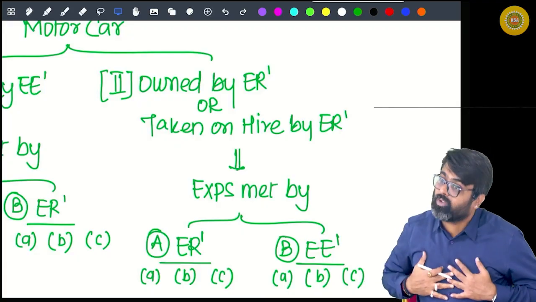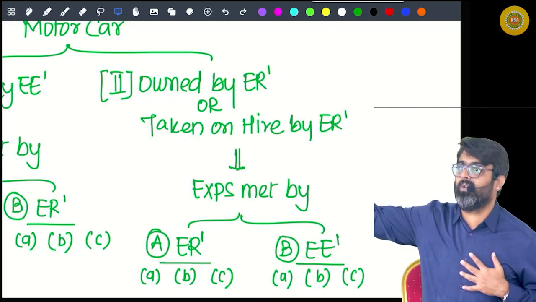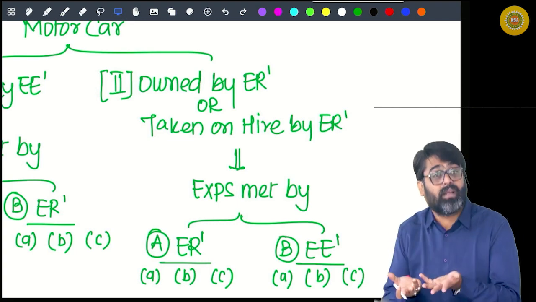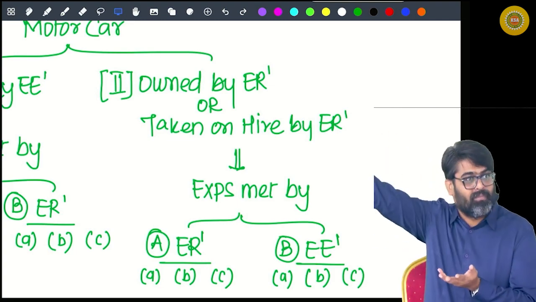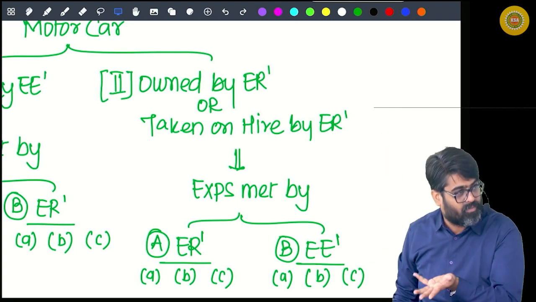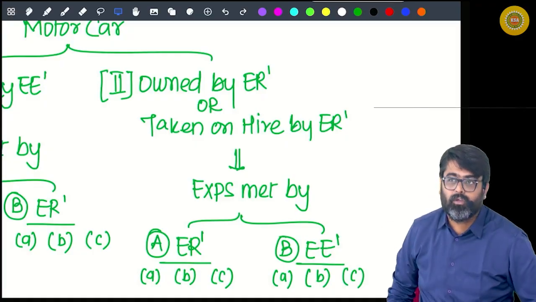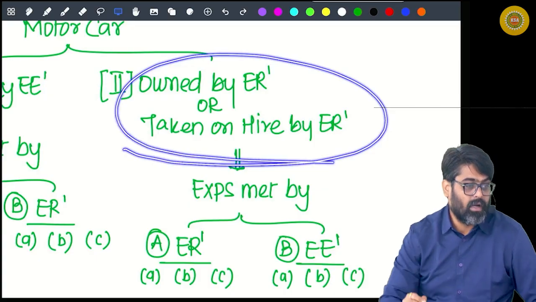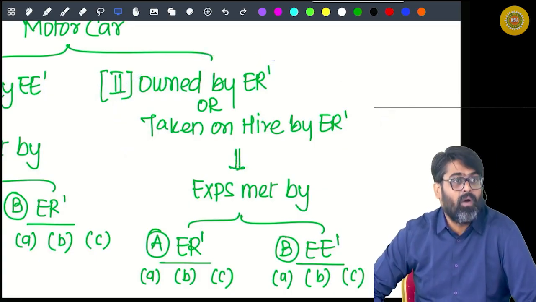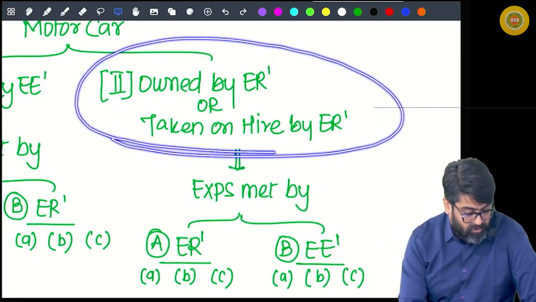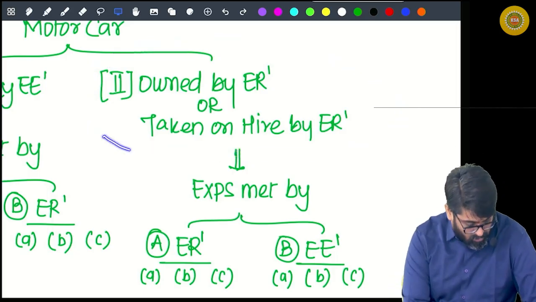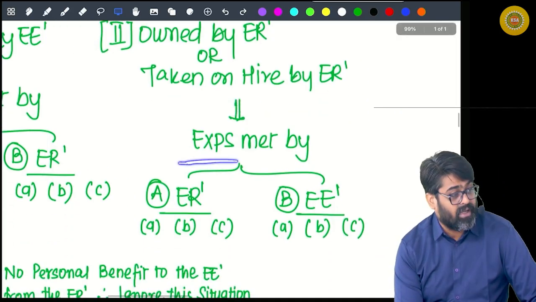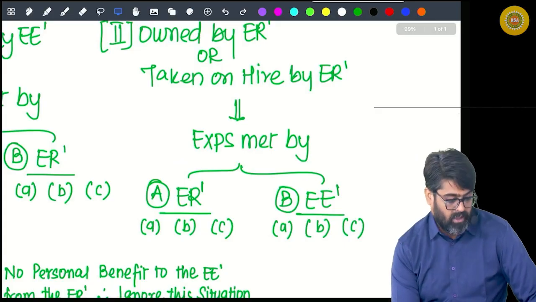If the car belongs to the employer, then take 10% of the actual cost. Don't take actual hire charges. But if the car is taken on rent by the employer, don't take 10%. Take the actual hire charges paid by the employer. So this is the benefit happening to you by using this car. Now, the car is used by you. You know how much is the benefit of this car. And the running and maintenance expense of the car is also met by the employer.